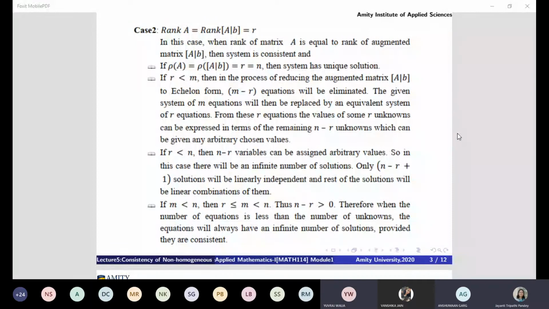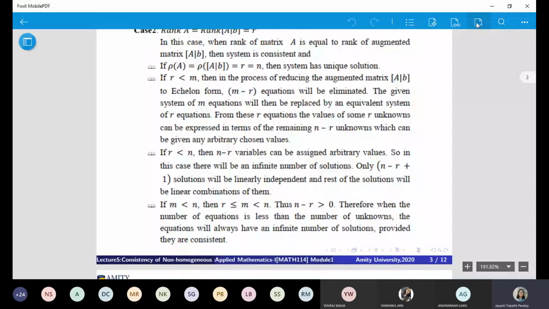Now I want to know your doubts. What is your doubt? Ma'am, please explain Case 2, I did not understand it at all. What did you not understand? Ma'am, please explain the second, third, and fourth point. Okay, so just focus on this.